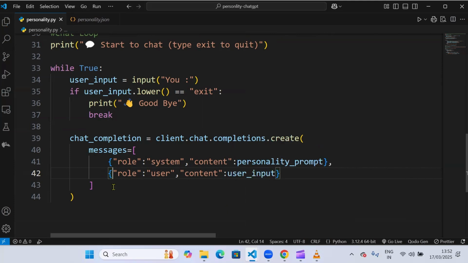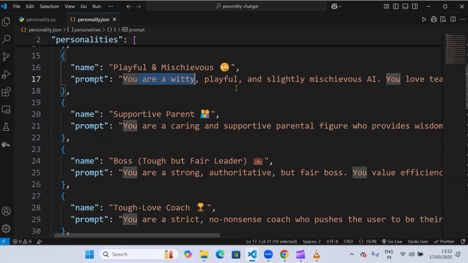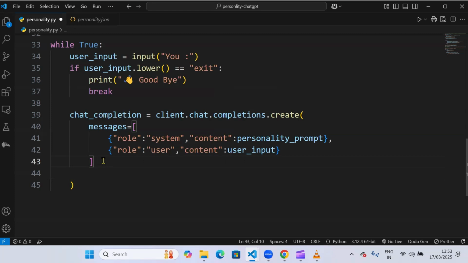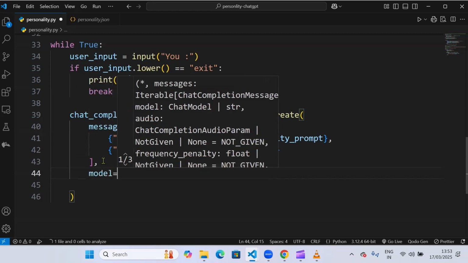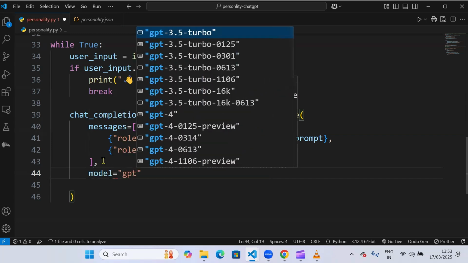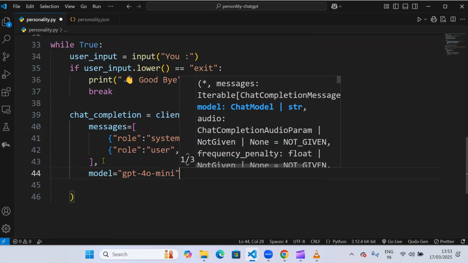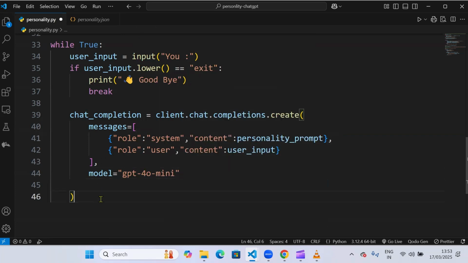So I've created two roles. One is system and the other one is user. System role, the content will be personality prompt, which is this, and the user role will have the prompt of user input. After this, I'll provide my model. So the model I'll be using is GPT-4o Mini. You can use any model, but GPT-4o Mini is really good. It works really well with the API.